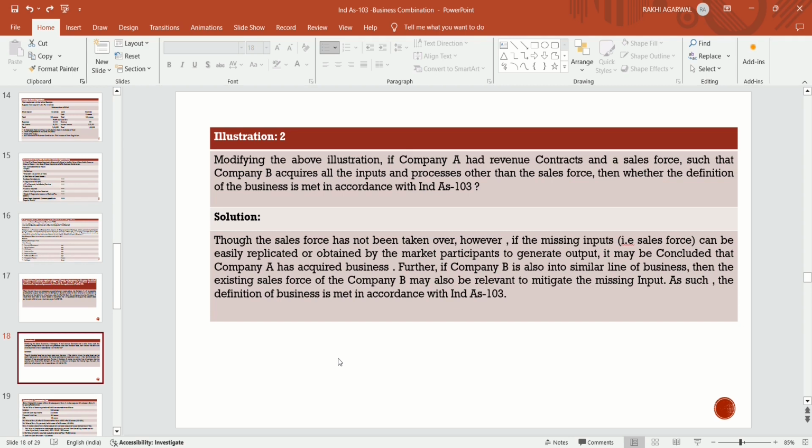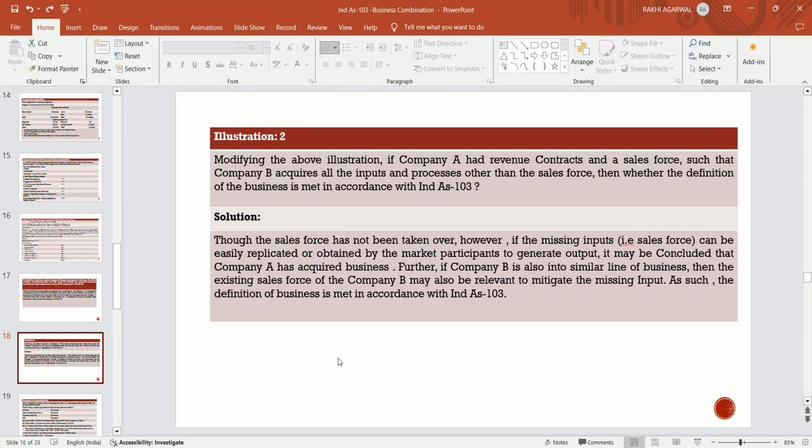How? Suppose company B has not taken the sales force of A Limited. Two cases are there. One case is that company B is having their own sales force because they are in the same line of business, so they are not taking company A's sales force. They are not taking that in because their own sales force is relevant to mitigate the missing inputs.